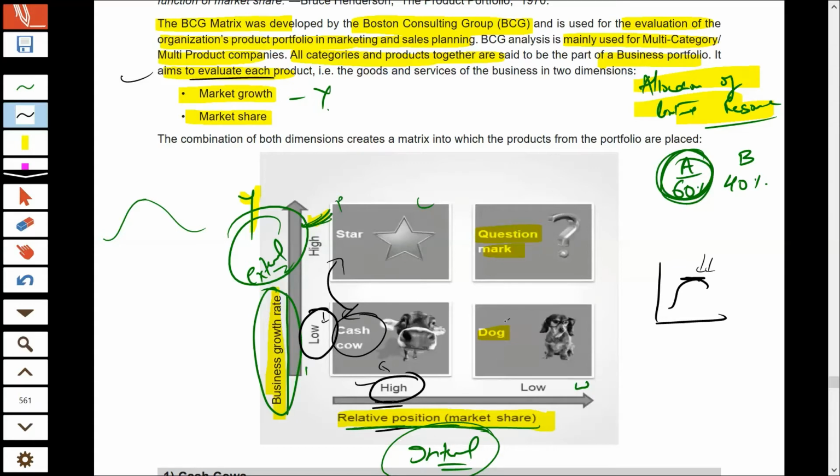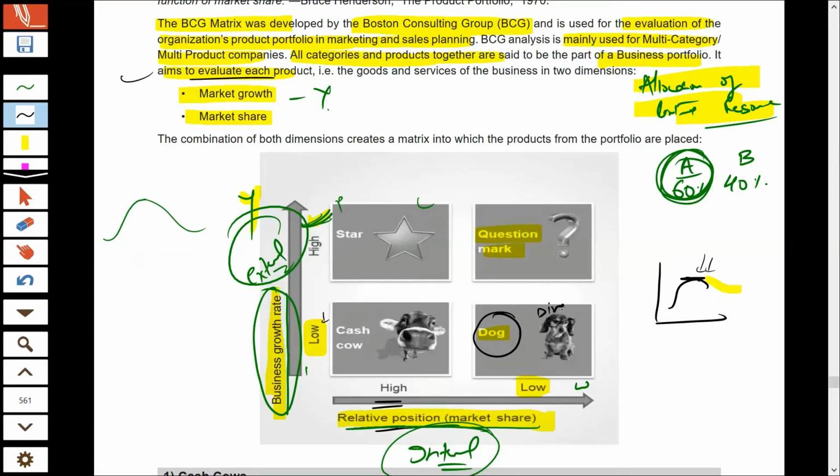And then we come to discuss about dogs. So dogs are formed when the industry in which you are operating has very low growth rate. The industry has reached the maturity or even in the decline phase, and your market share in that industry is low. You are also not performing well compared to your competitors in that market. What should you do? See, there are threats in the environment, and you also have internal weakness. What should you do? If your business falls into dog stage, you should not invest more in this business.